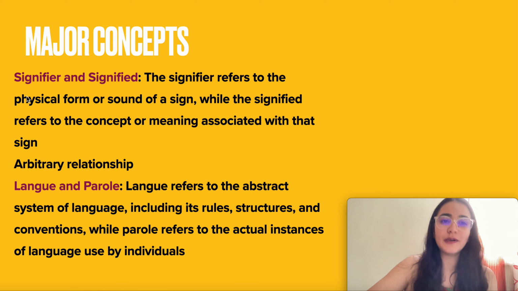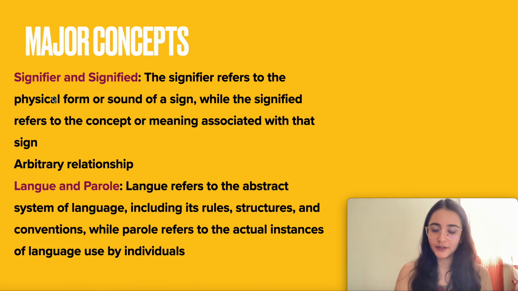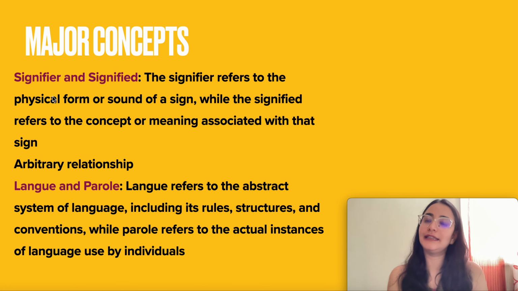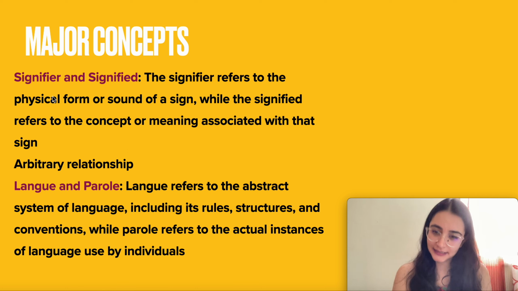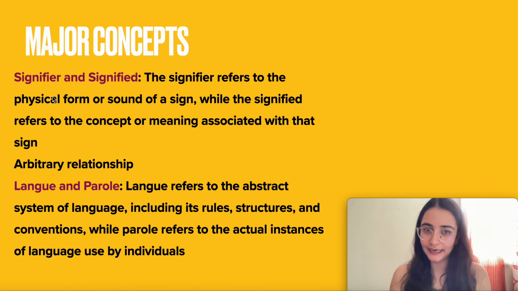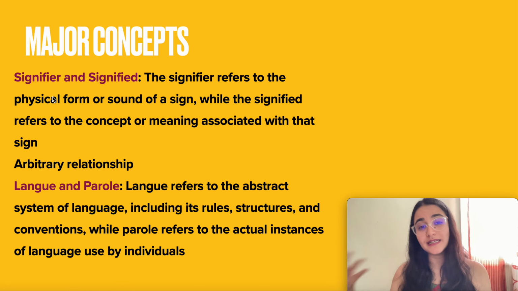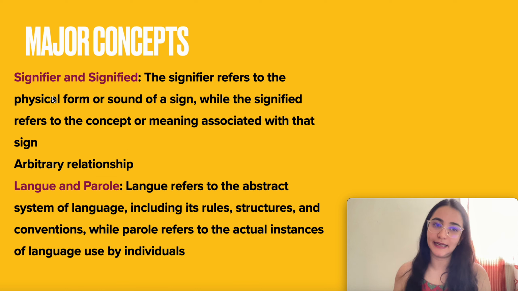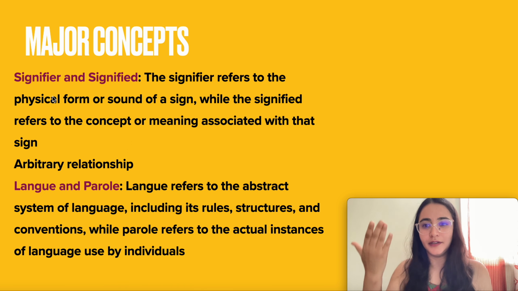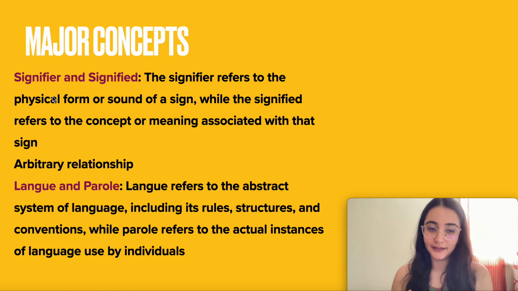Now let's look at the major concepts of Saussure. Now when he's saying that the word and the concept has no natural relationship, he has given it the terms signifier and signified. Very simple. What is signifier? The physical form or sound of a sign. And what is signified? The concept or the meaning associated with the sign. Let's take an example.